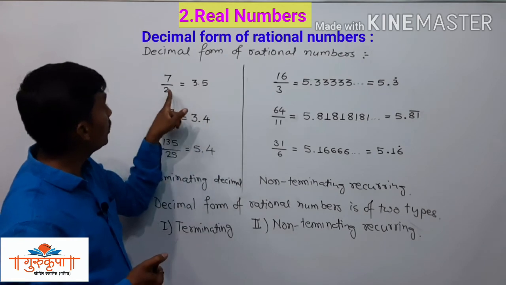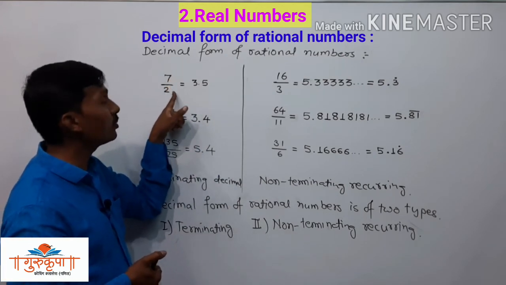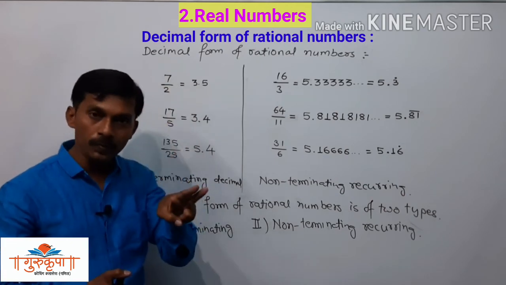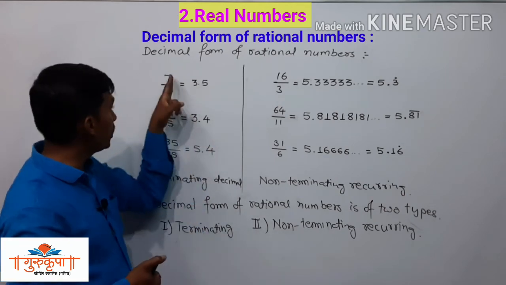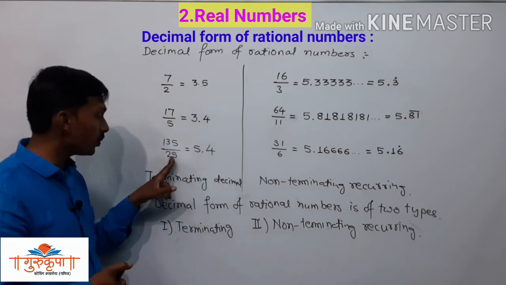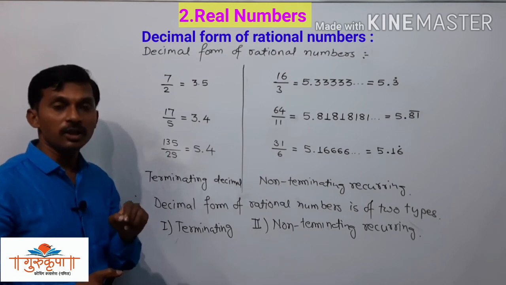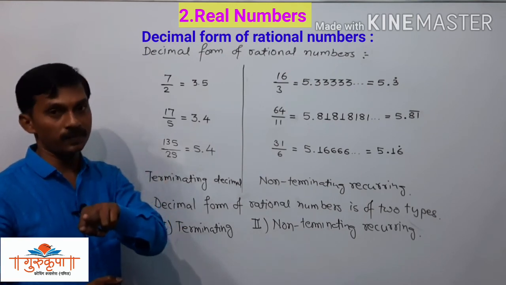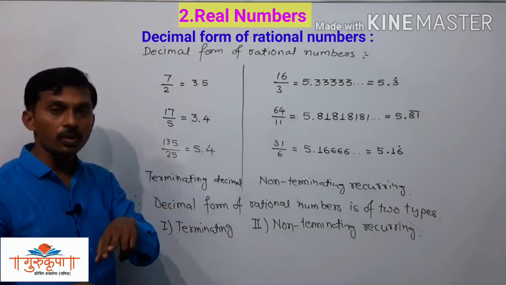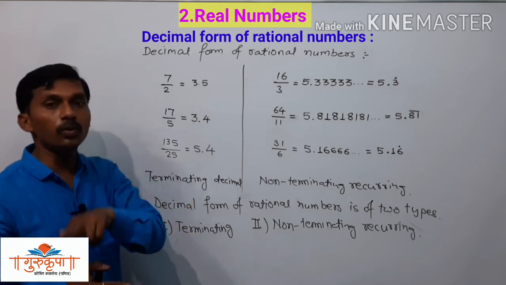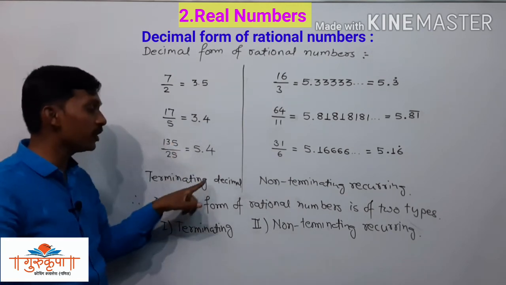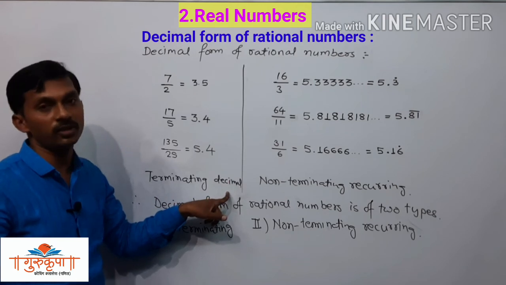See, if the denominator of the rational number is 2, or 5, or consists of the prime factors 2 and 5 only, then that number is definitely a terminating decimal form of rational number.